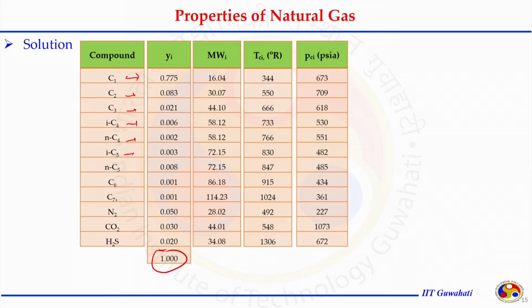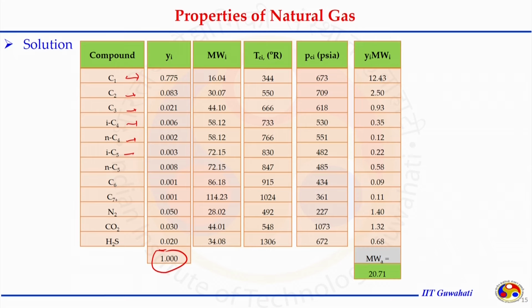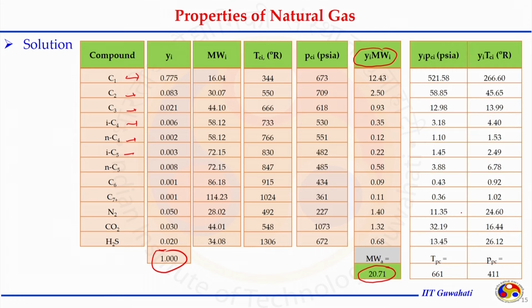So, what is the next step? I can apply the mixing rule and calculate individual yi multiplied by molecular weight. To get the apparent molecular weight, I just need to do the summation over this and I will get the value. Similarly for critical pressure and critical temperature, I can calculate each compound's contribution and do the summation over it.